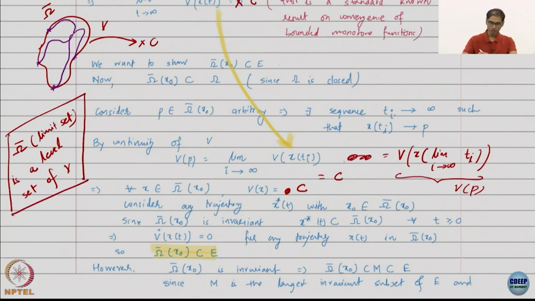For those of you who know what level sets are, a level set is basically any v inverse c. V inverse c is the level set. So omega bar belongs to a level set. Essentially what this is saying is that v of omega bar x0 is equal to this constant.